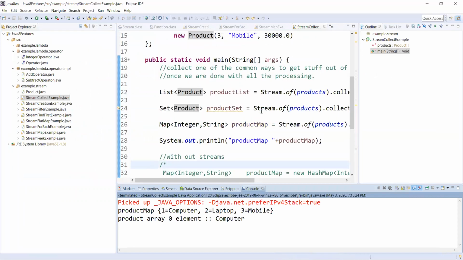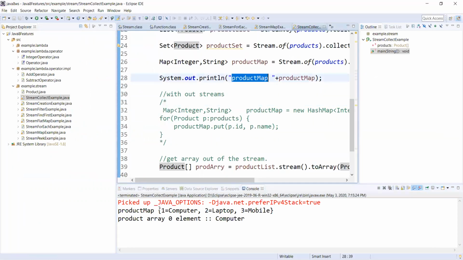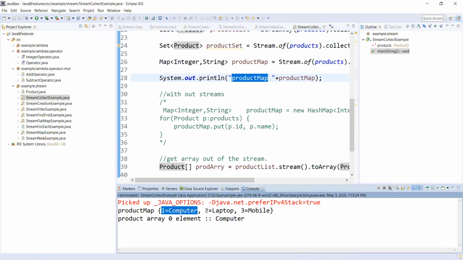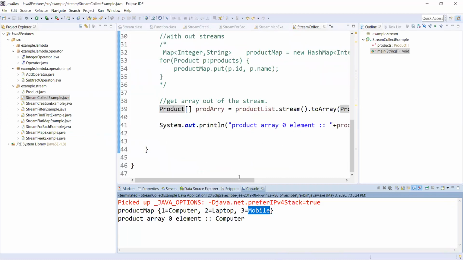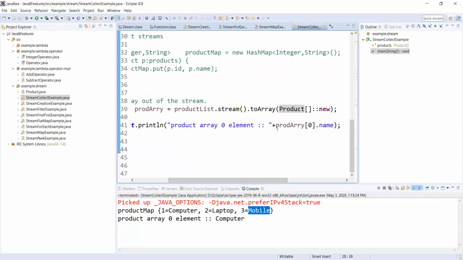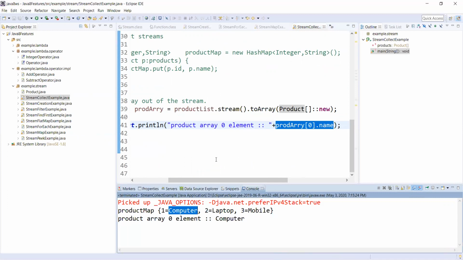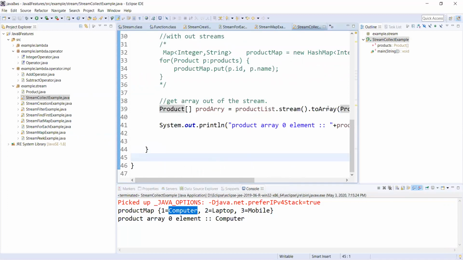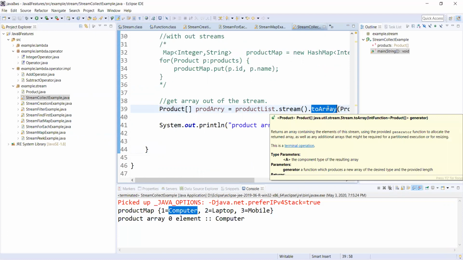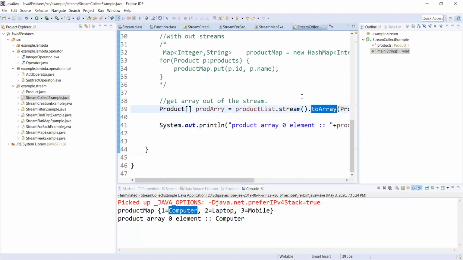Okay. So the product map is now key 1 computer, key 2 laptop, key 3 mobile. And from the array, I'm just trying to print the element product array 0 name. So that is computer, which is the first element from the array, which we have converted to array from stream by using the toArray method. Okay.